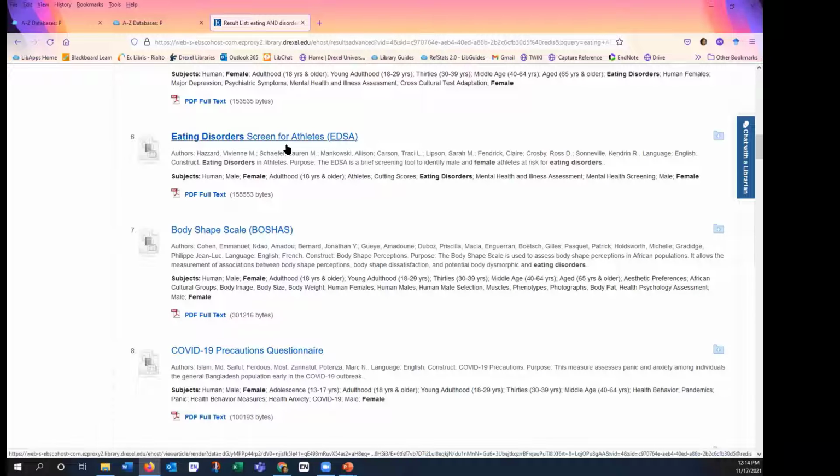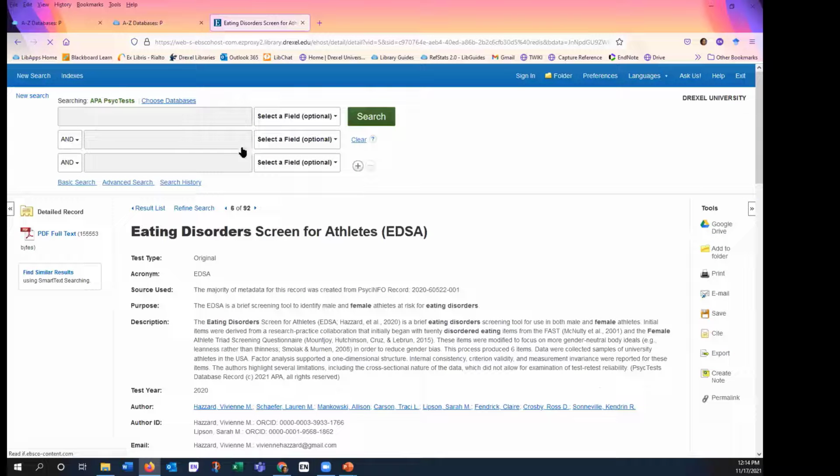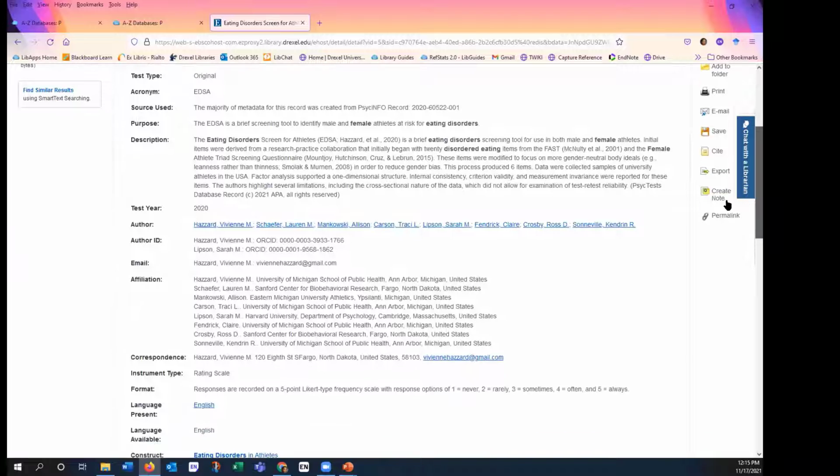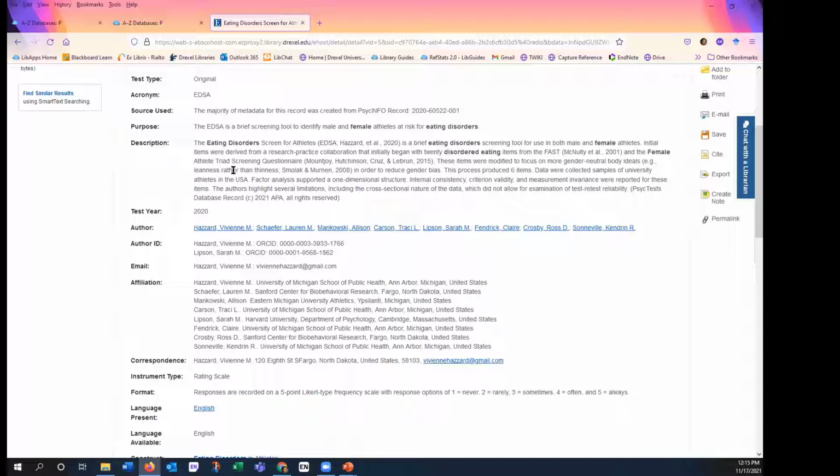If I want to look at a more detailed display, I can click on the link to the resource. And this is going to give me a lot of important information without even viewing the test itself. So there's a more detailed description, the year, the test, and author. This email address may be important to me, in case it was a record that didn't have the full instrument attached. I could reach out to the authors at either one of these addresses.